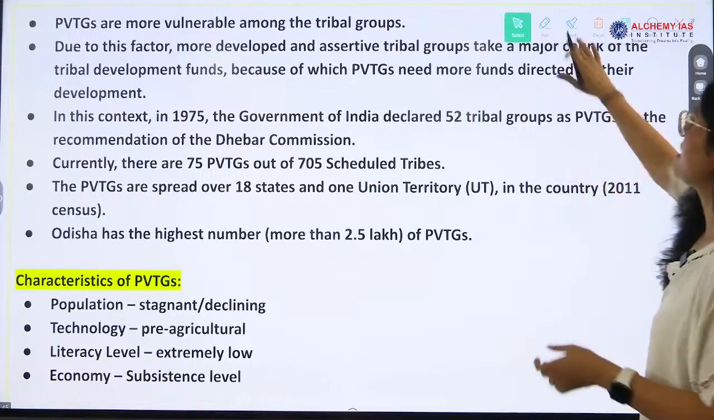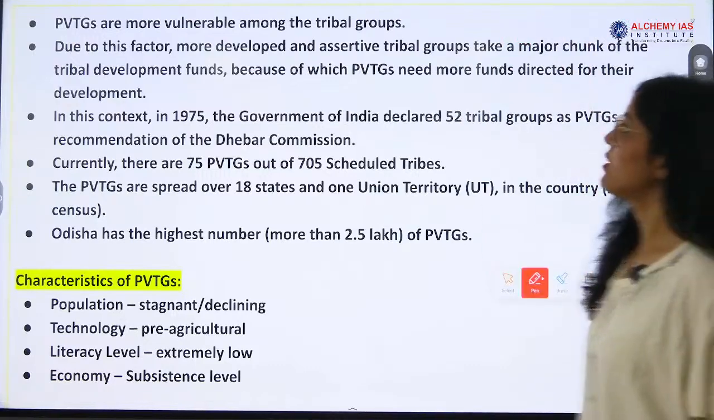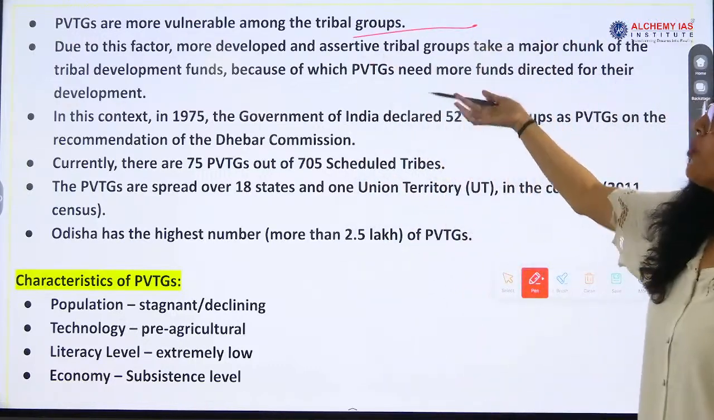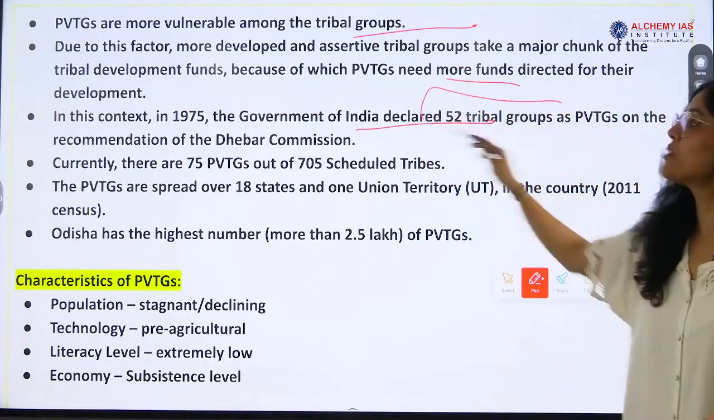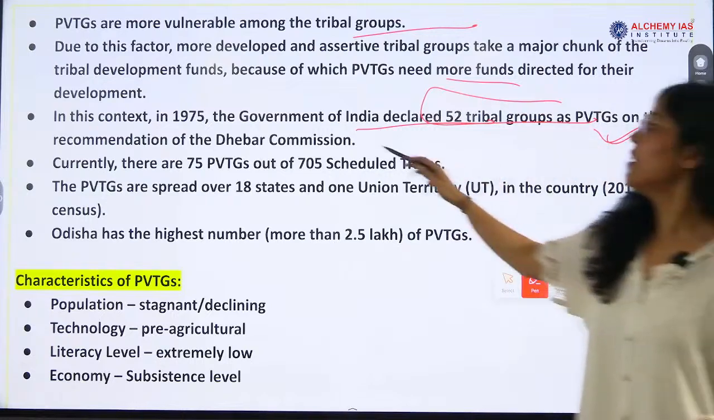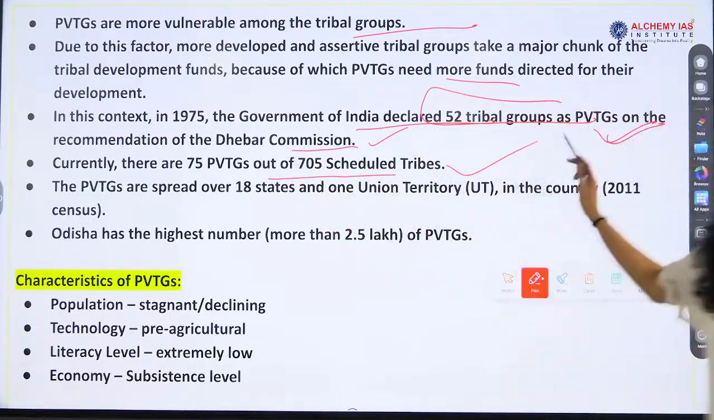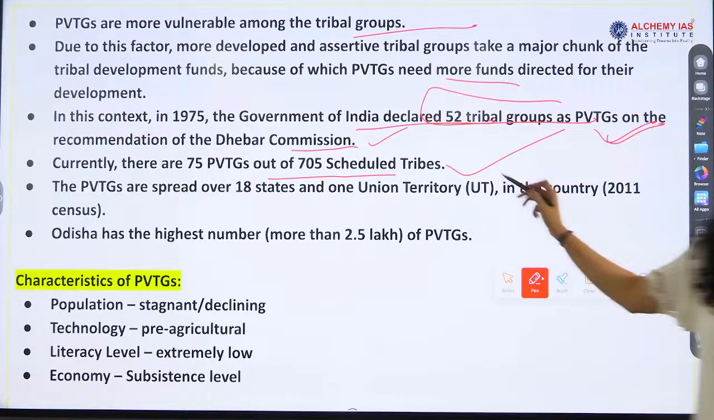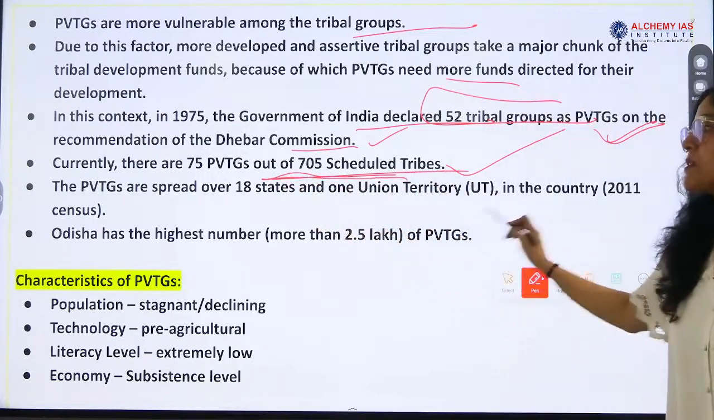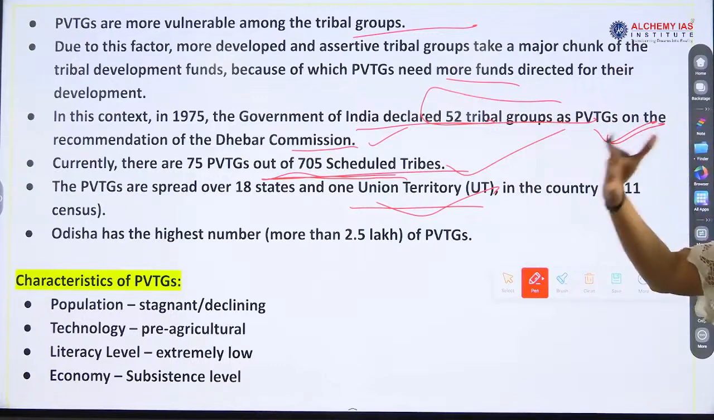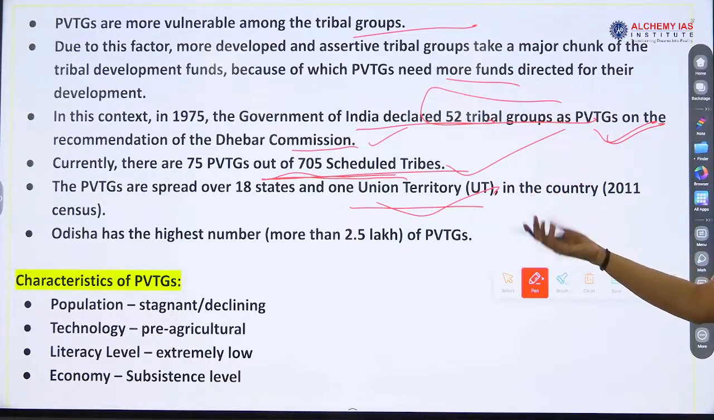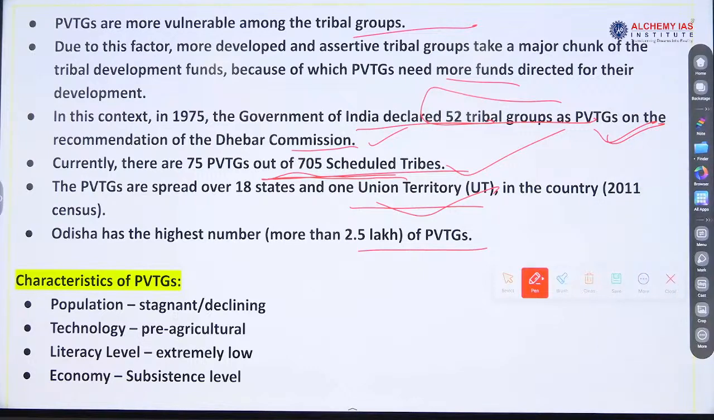See, the characteristics. PVTGs are vulnerable, more vulnerable, right? In 1975 the Government of India declared 52 tribal groups, as recommended by the Dhebar Commission. Currently 75 PVTGs are there out of 705 tribal groups. They are spread across 18 states and 1 union territory. Odisha has the largest number.